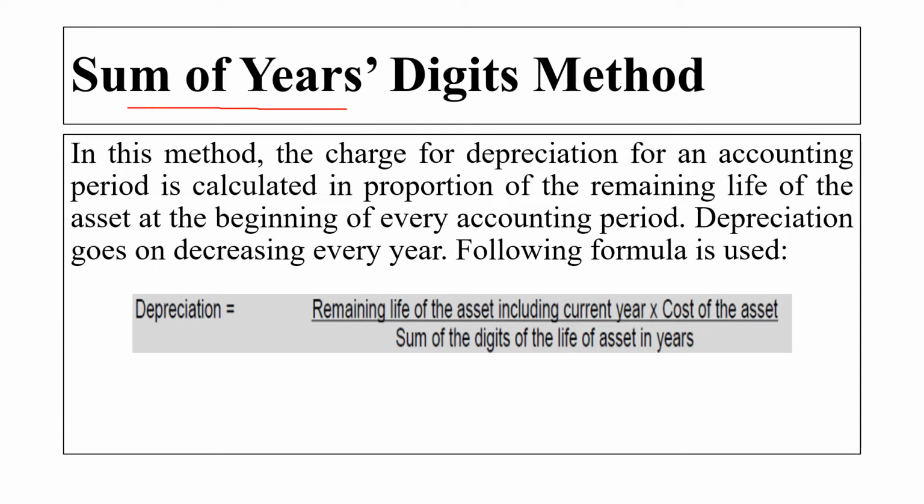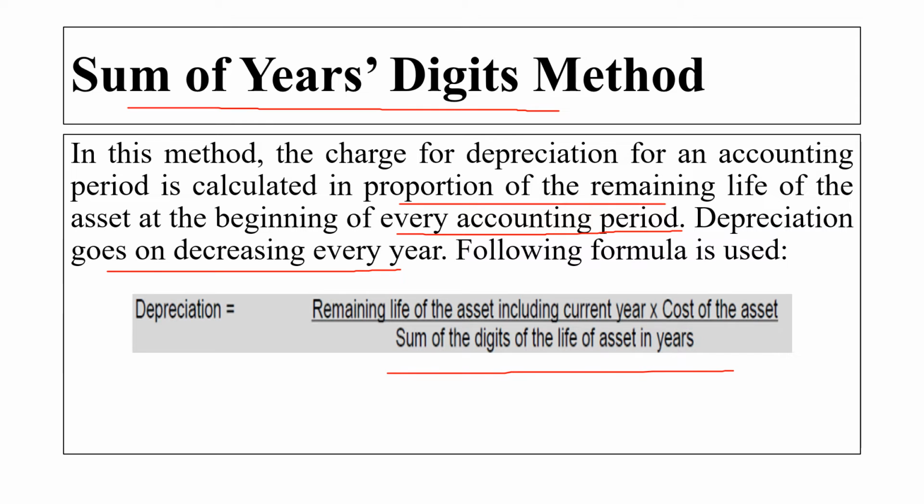Sum of years digits method. In this method, the charge for depreciation in an accounting period is calculated in proportion to the remaining life of the asset at the beginning of every accounting period. Depreciation goes on decreasing every year. For this, the formula is depreciation equals the remaining life of the asset including the current year, multiplied by the cost of the asset, divided by the sum of the digits of the life of the asset in years.